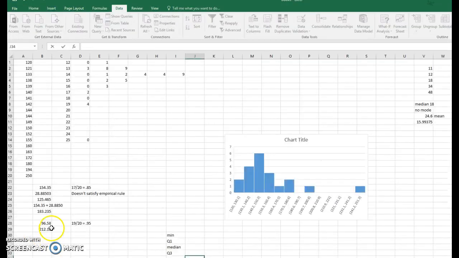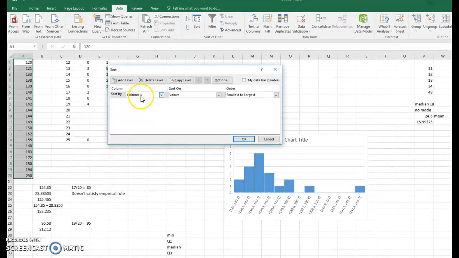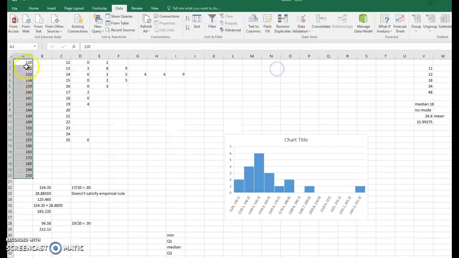So I'm going to go back to the information that we had earlier, and I've sorted this data so it makes it easier. And if you don't know how to sort the data, all we need to do is go to Sort, click on Sort, and tell it the column, the values, and smallest to largest, and hit OK, and it's going to sort them for you as it did for me here. And that's going to make our question a little bit easier to answer.